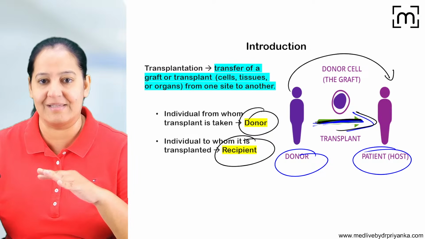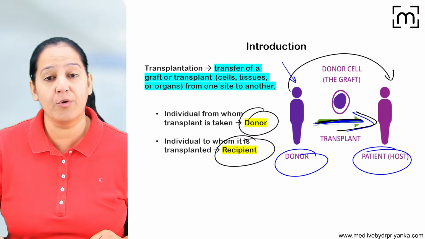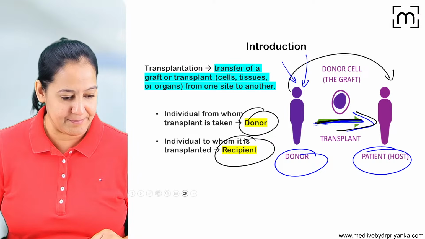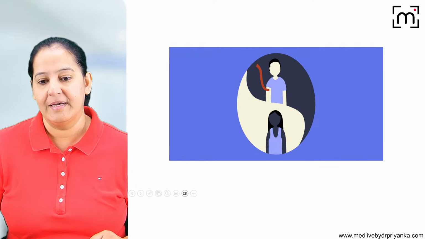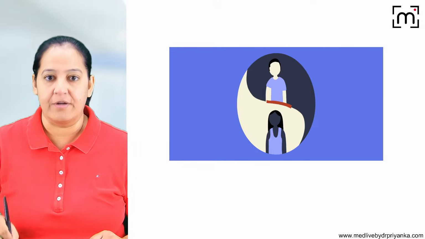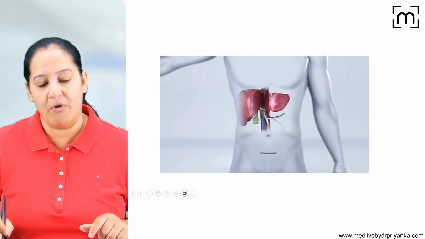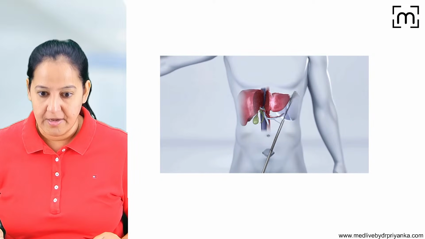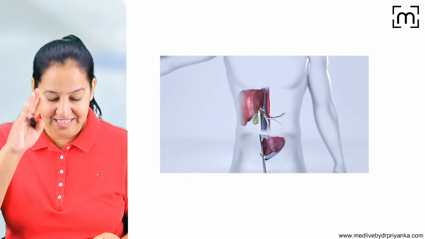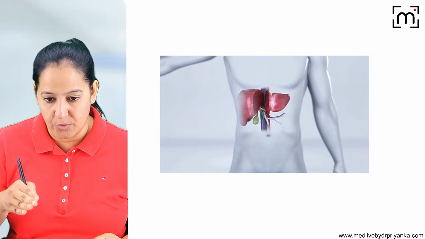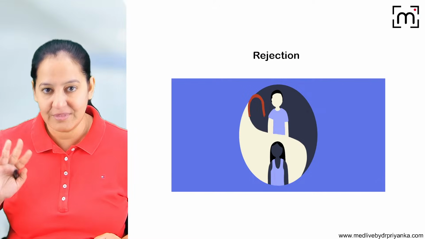There is a donor, there is a recipient. The donor can be live, or the donor can be cadaveric. The donor is giving the graft to the recipient. So we make an incision in the donor, go inside, take a portion of the organ from the donor and implant it in the recipient. So that is the transplant.